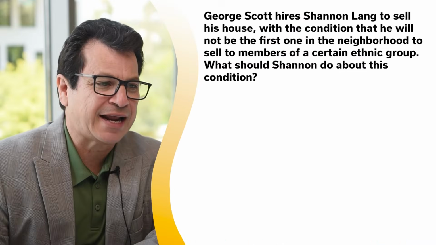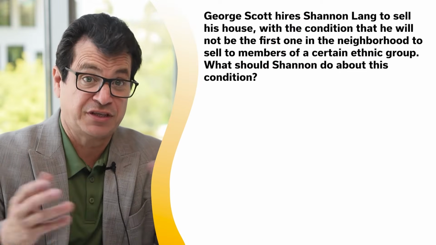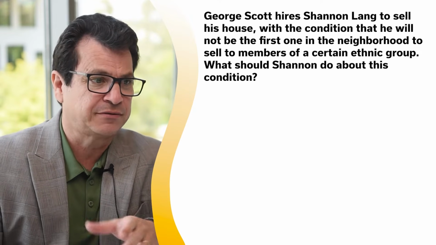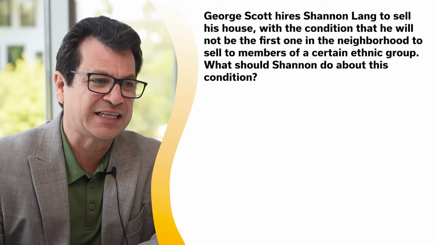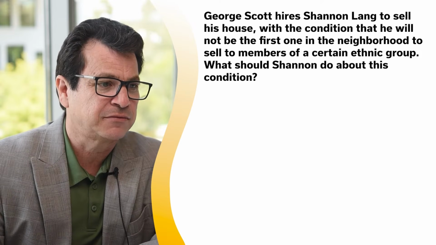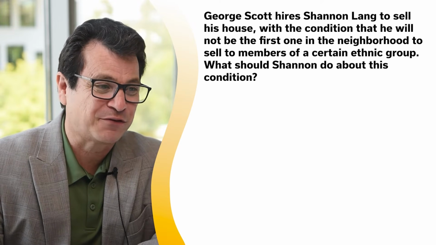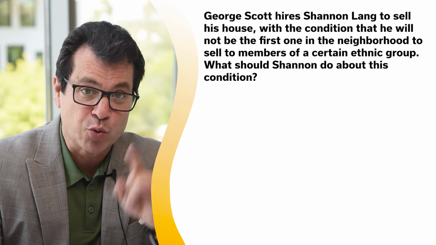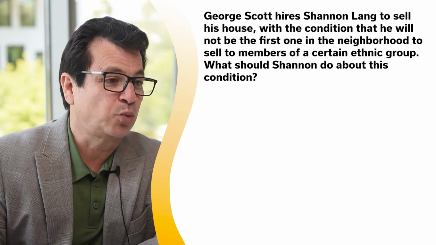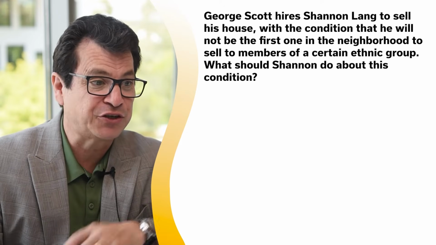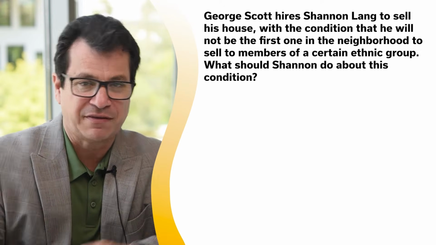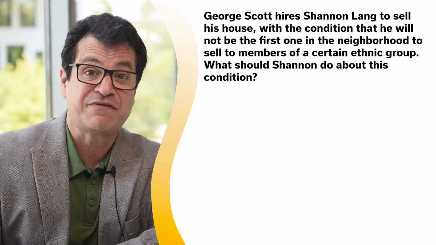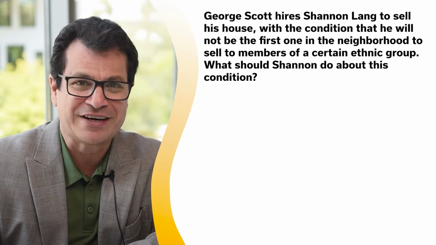Okay, so George Scott hires Shannon Lang to sell his house. So in this case, George Scott is the owner. Shannon Lang is going to be the real estate agent. George Scott hires Shannon Lang to sell his house with the condition that he will not be the first one in the neighborhood to sell to the members of a certain ethnic group. What should Shannon, the real estate agent, do about this condition? Now think about this. The owner of this house is telling Shannon, the real estate agent, he refuses to sell his house to a certain ethnic group.